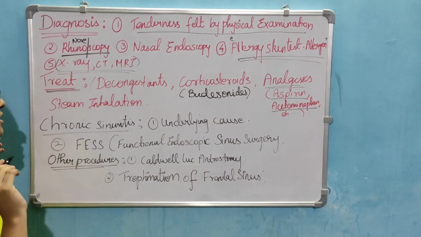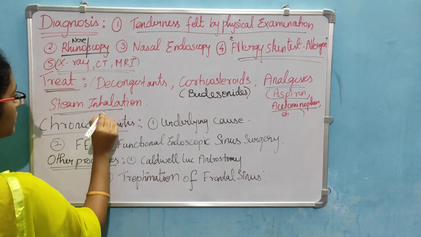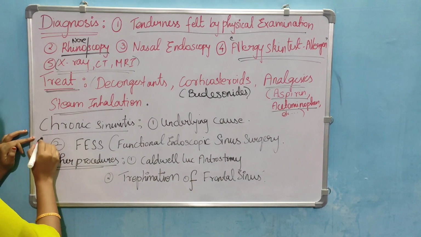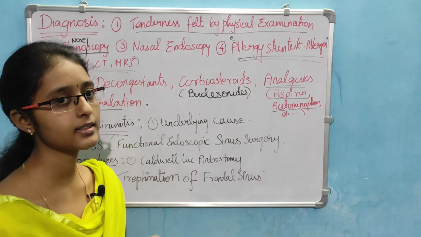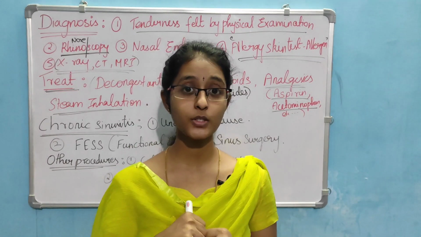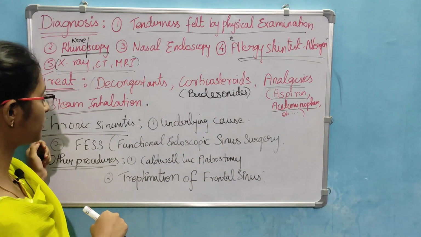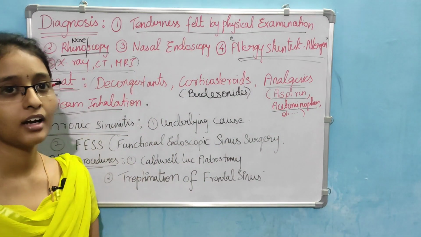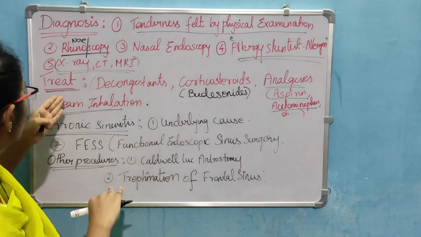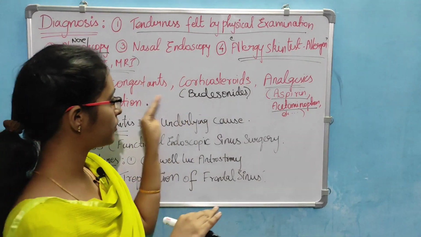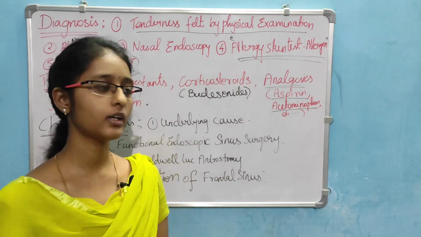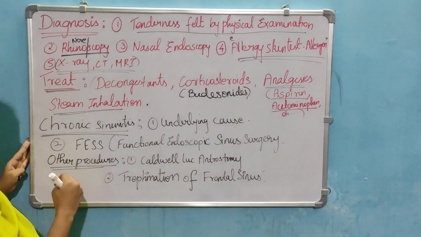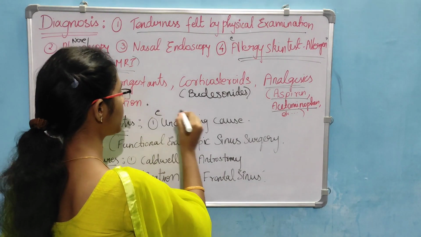Next, steam inhalation. By steam inhalation, we can also reduce the inflammation. Next, chronic sinusitis. Chronic sinusitis is persistent sinusitis that lasts more than 12 weeks. For more than 12 weeks, all these don't work. We have tried all these, but even though it is not cured, in that case we go for the next treatment, that is, finding the underlying cause.